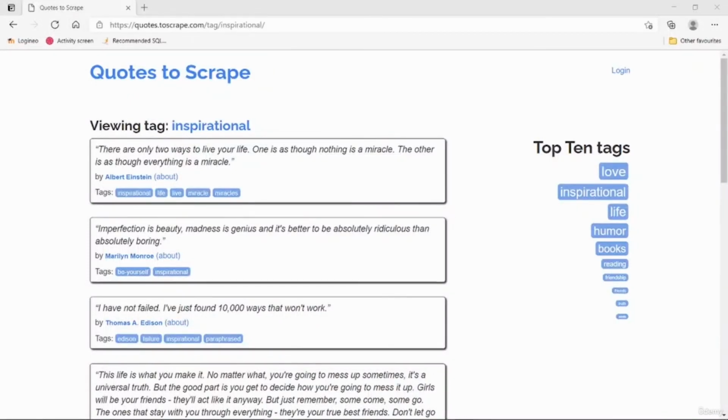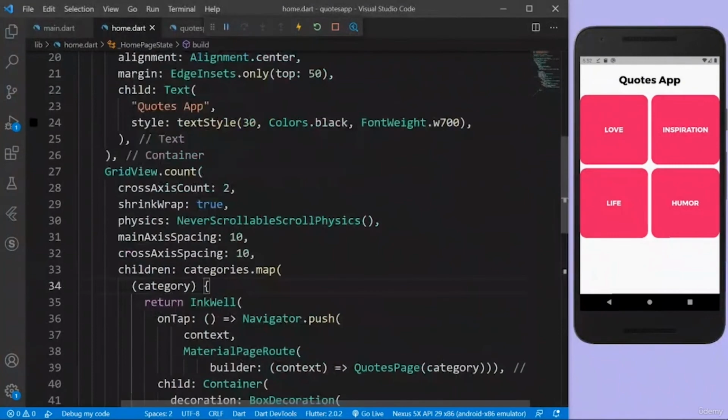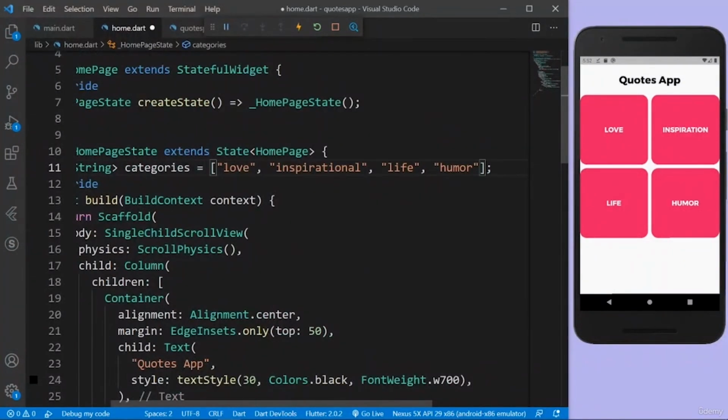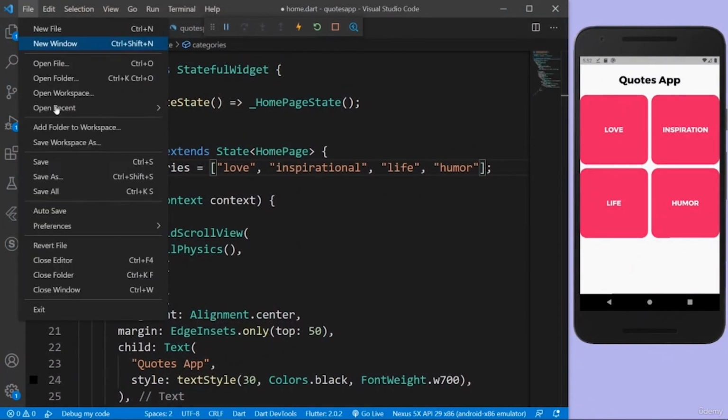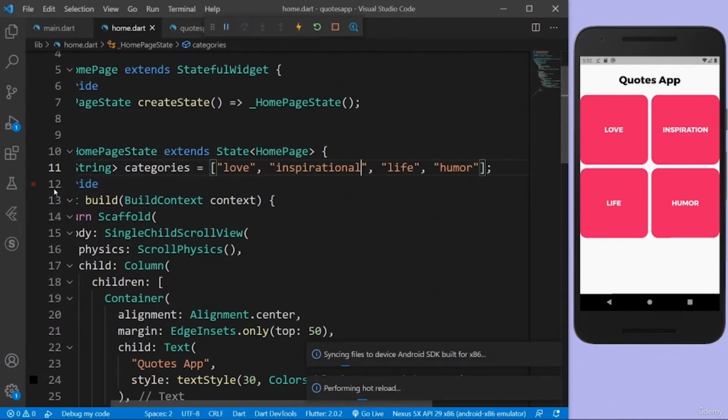I think I kind of know what the problem is, because we said inspiration, but we have to actually say inspirational. I think that's the problem. So let's go to home.dart. Yeah, okay, we said inspiration, we have to say inspirational. That's a pretty silly mistake. Let me just do a full restart, because it should actually render it in a full restart.